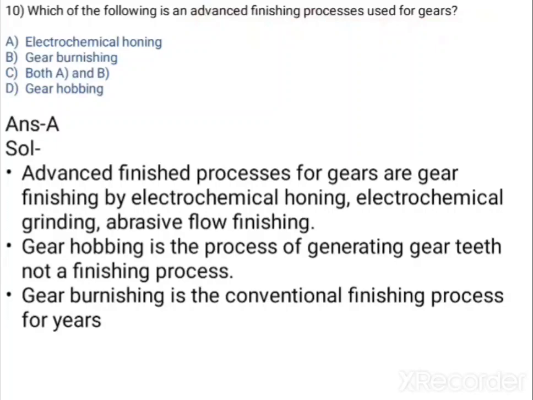Gear burnishing is the conventional finishing process for gears, but what they ask is the advanced finishing process, so gear burnishing is also not correct. Electrochemical honing is an advanced finishing process for gears. Here is the solution. Advanced finishing processes for gears are gear finishing by electrochemical honing, electrochemical grinding, and abrasive flow finishing. So option A is the correct option.